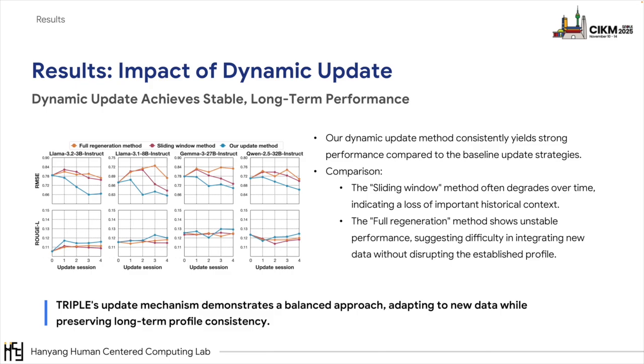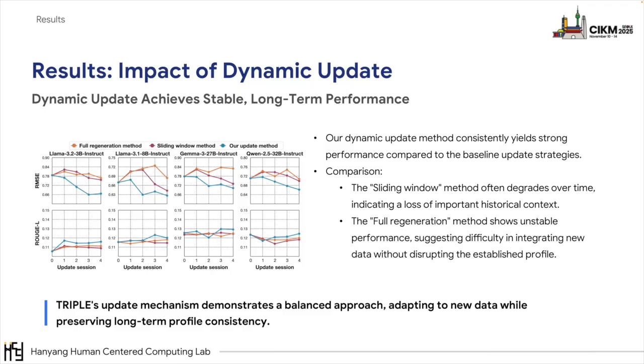We also analyzed the impact of our dynamic method. Here we compare update methods. Our method consistently delivers strong and stable performance across all update sessions. In contrast, the sliding window method's performance often degrades as it loses historical context. The full regeneration method is unstable. This shows that Triple's update method provides a balanced approach, adapting to new data while preserving long-term profile consistency.